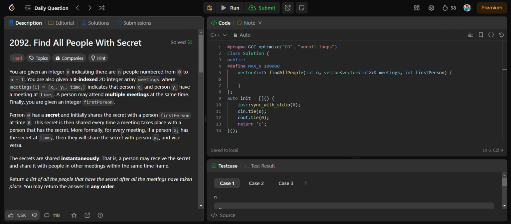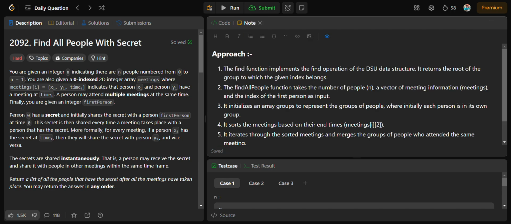So how to approach this type of problem? Let's discuss. Before that, I have done some optimization and initialized a lambda function here for standard input and output, and a constant MAX_N equal to 10 raised to the power 5. So let's discuss the approach.